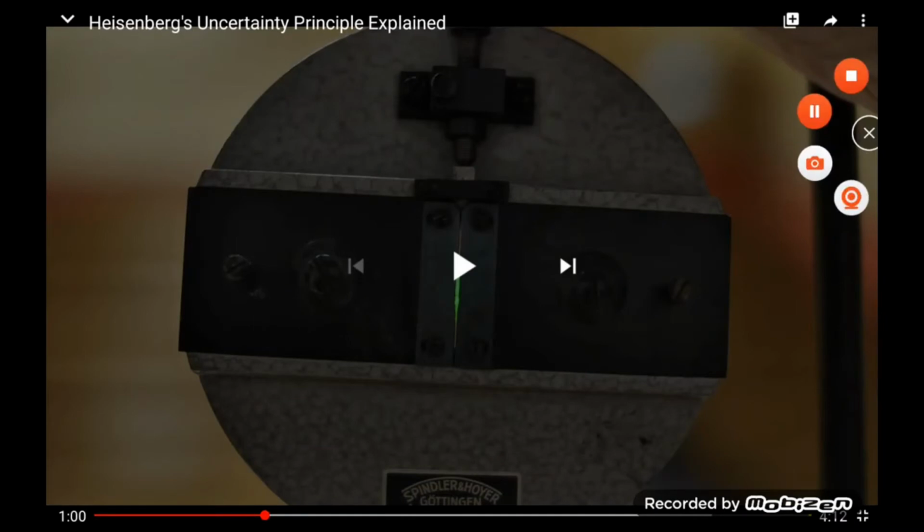Here you see how the light is spreading over in the horizontal direction. Here you observe the slit is in the vertical direction, whereas light is spreading in the horizontal direction. So here it means the wave width is increasing. The wave amplitude is increasing in the horizontal direction.